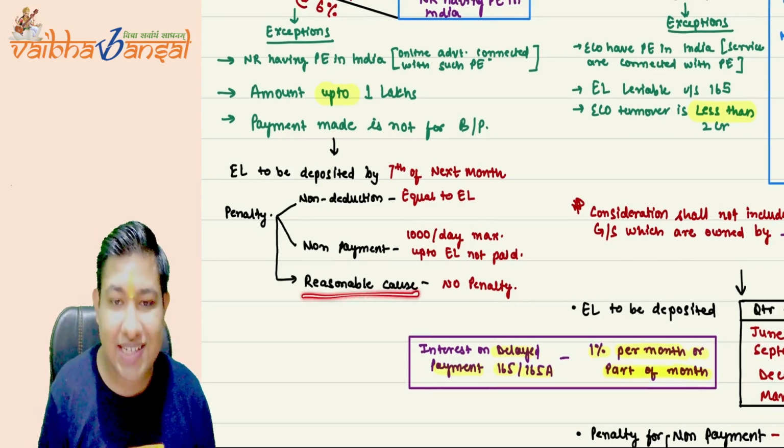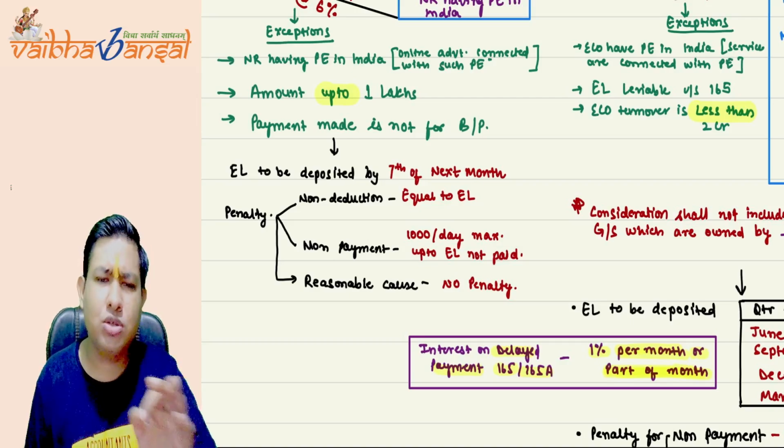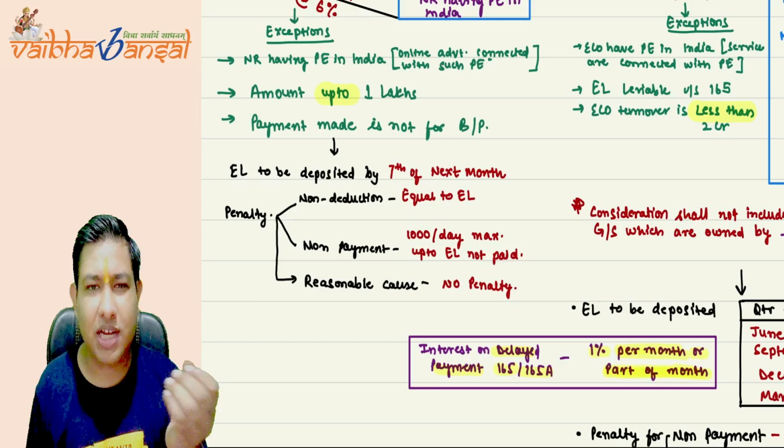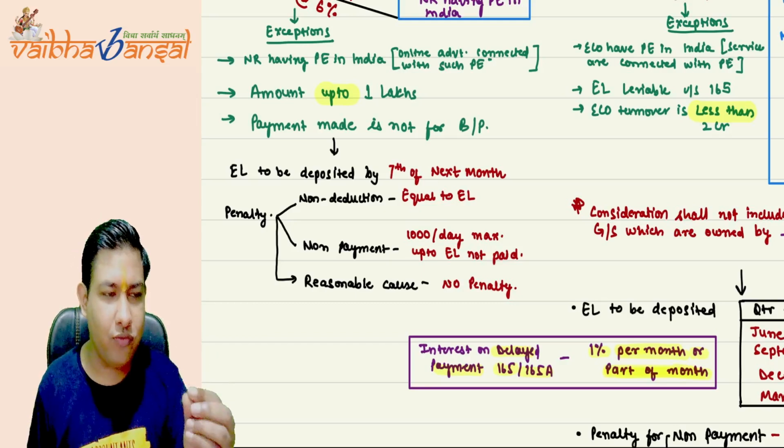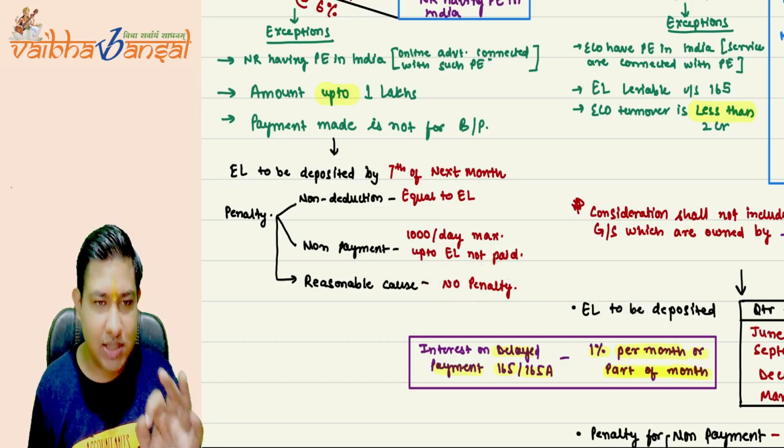Then, if there is a reasonable cause because of which you cannot pay or deduct the equalization levy, and you prove it to the department, in that case no penalty will be levied. This is point number one.